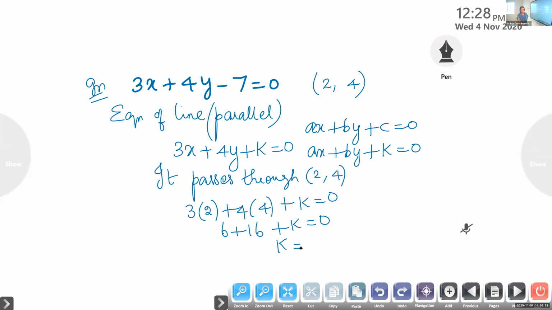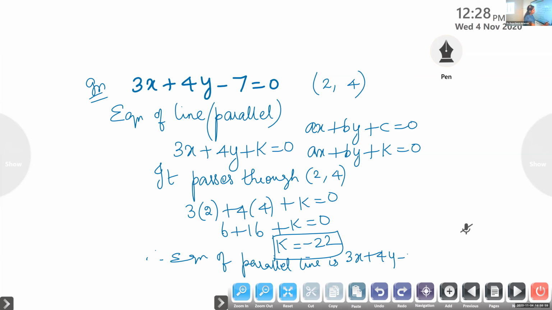What is the value of k? Minus 22. K is negative 22. So substitute in this equation. Therefore, the equation of the parallel line is 3x plus 4y minus 22 is equal to 0.